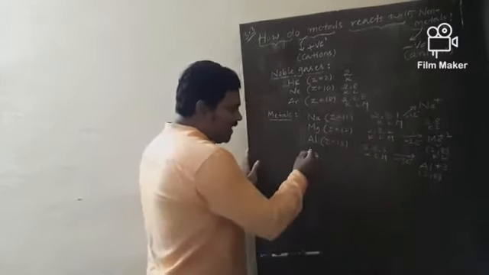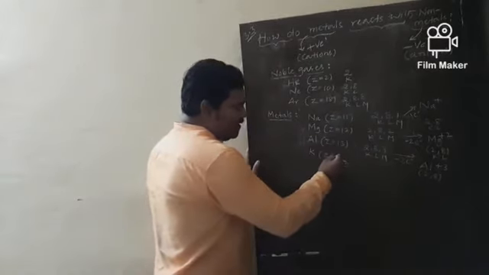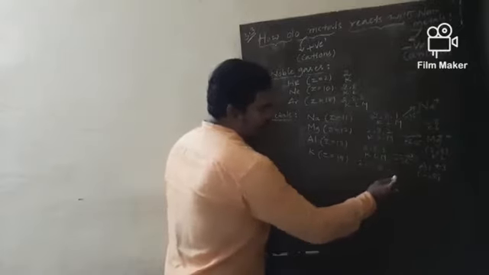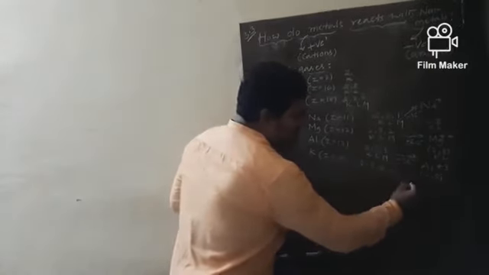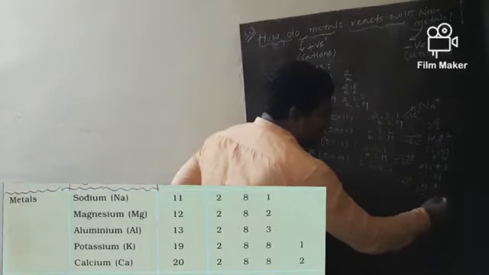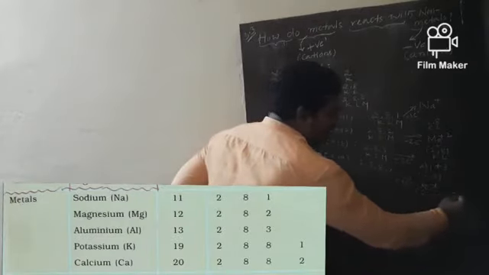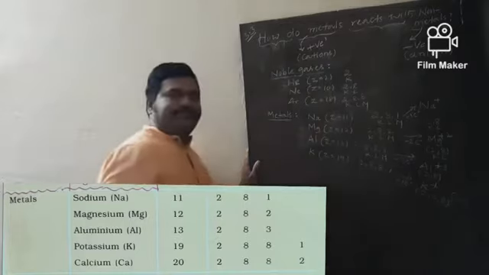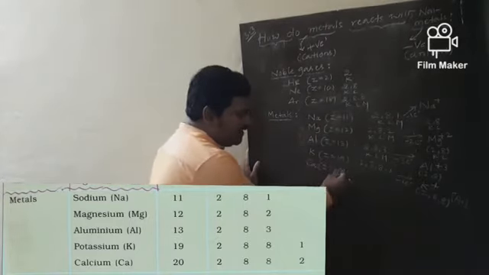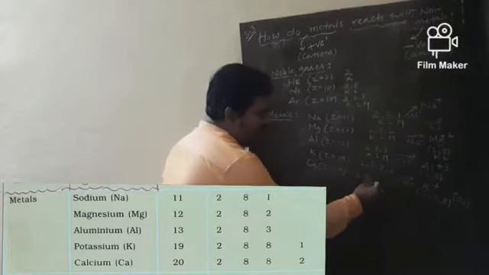And what about potassium? Atomic number 19, configuration 2,8,8,1. So, potassium would lose 1 electron and become K+, where the configuration becomes 2,8,8 and the nearest inert gas is argon. And what about calcium? Atomic number 20. Configuration is 2,8,8,2.